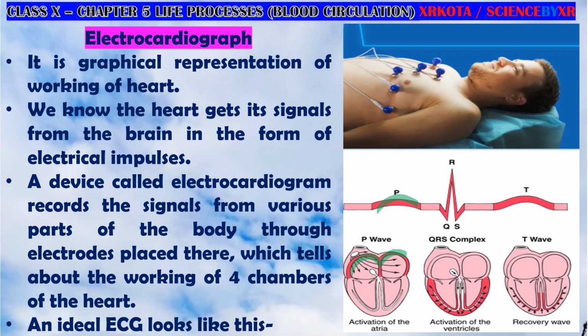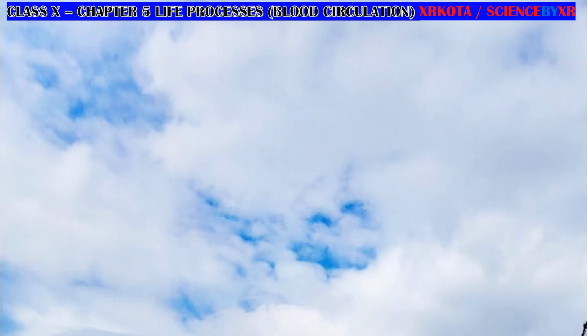QRS is actually representing the contraction of the ventricles. And T waves are the relaxation of the ventricles. So if everything is going okay, then the graph should come like this. If any part of this, whether the atrium or ventricle, is not working properly, this graph will not come like this.